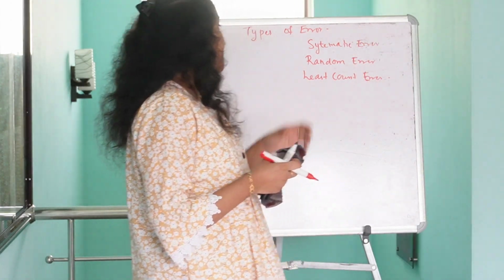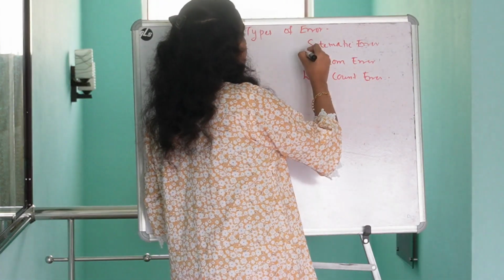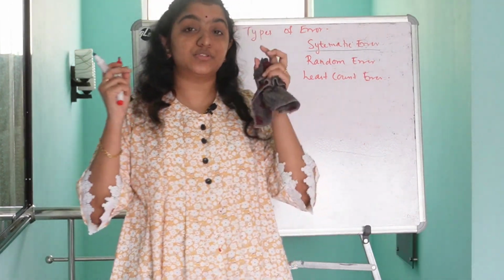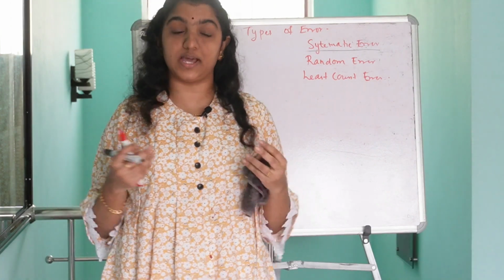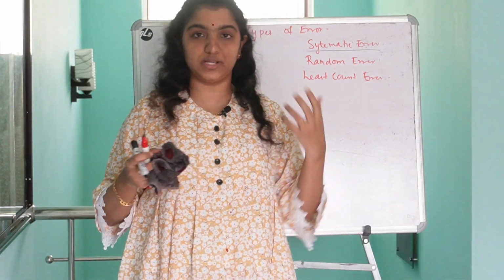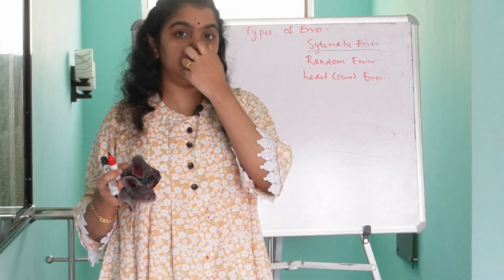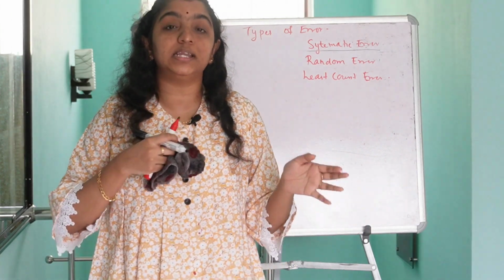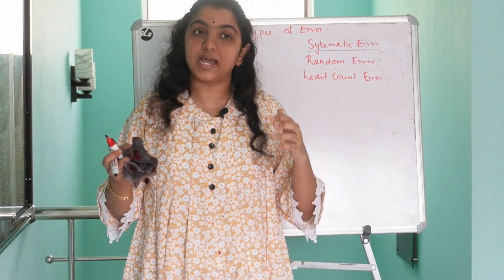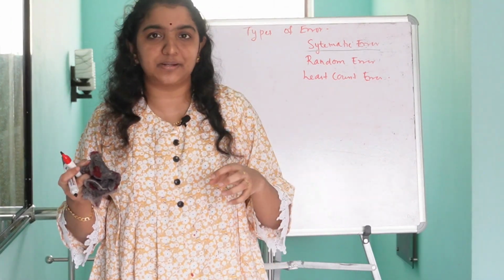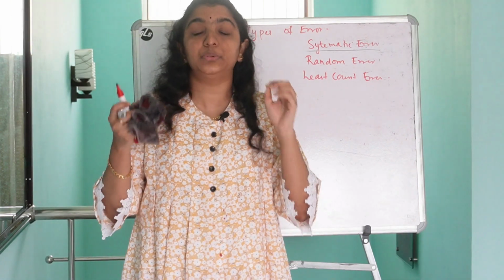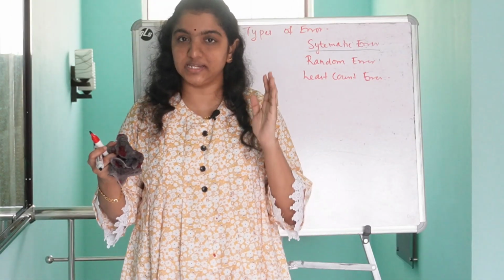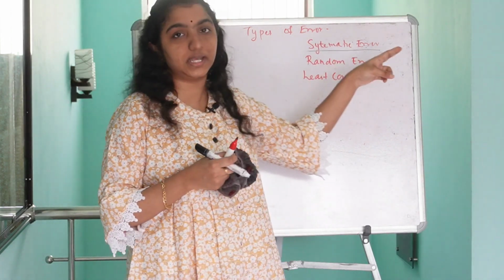Now let's start with the first type of error, systematic error. What is systematic error? So systematic errors are those errors which always occur in the same direction, and sometimes by same amount while doing measurements or while measuring a particular physical quantity. Is it clear?